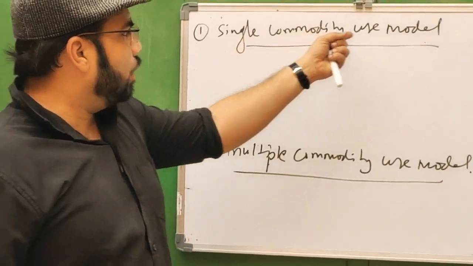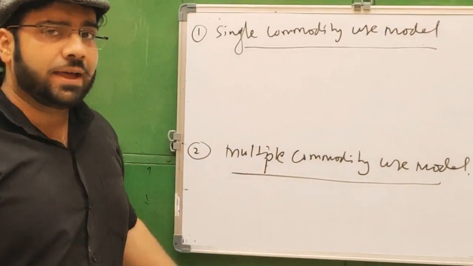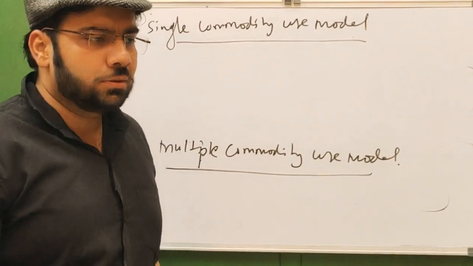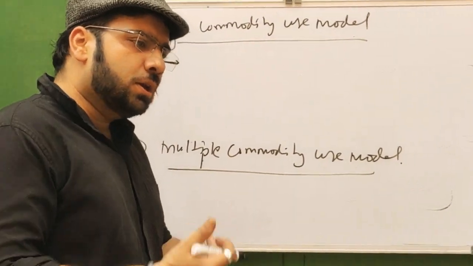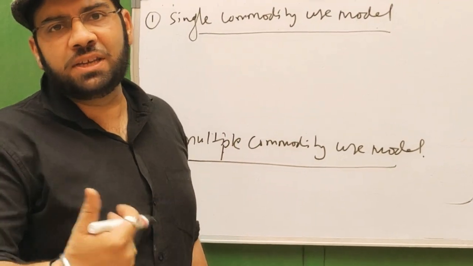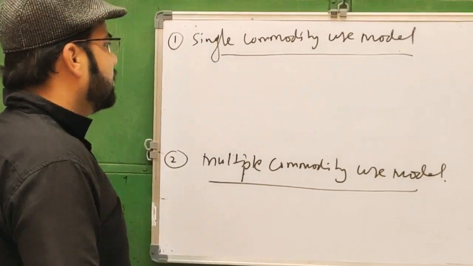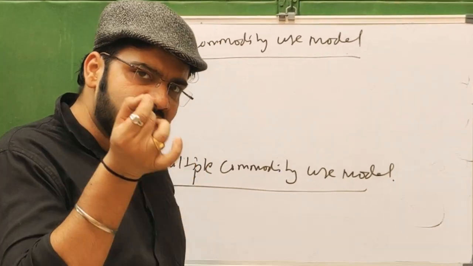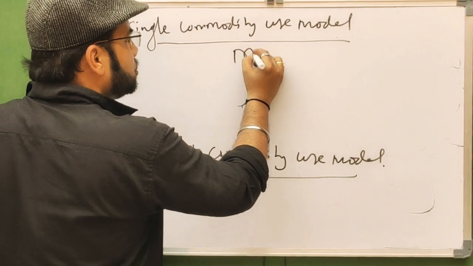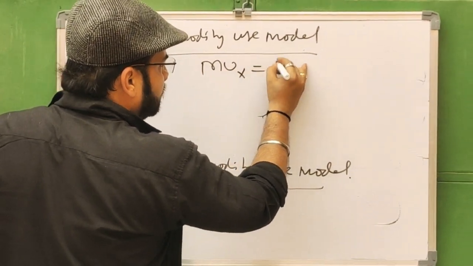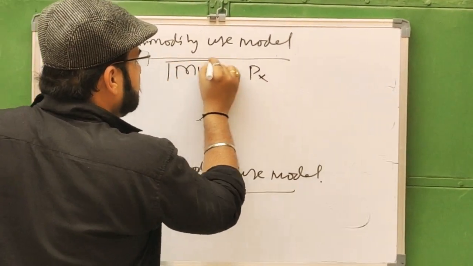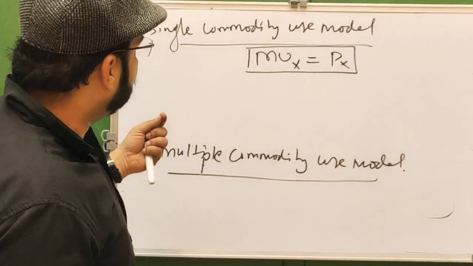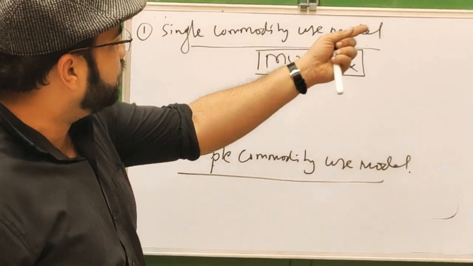First we take the single commodity use model. In the cardinal approach, the consumer can buy either X good or can keep his money in his pocket. So if he purchases any goods, then he will be in equilibrium when the marginal utility of X is equal to the price of X. This is known as the equilibrium of the consumer with respect to the cardinal approach under the single commodity use model.